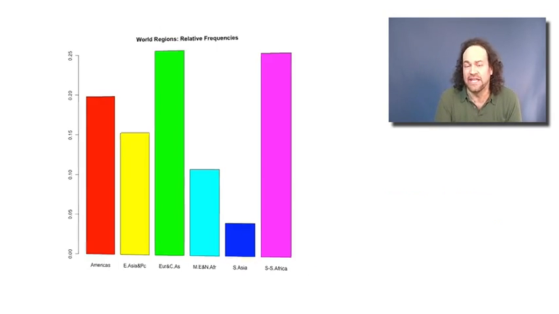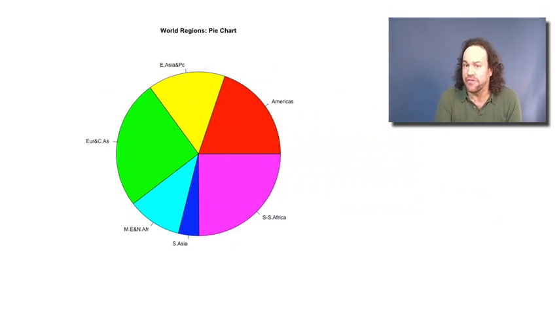Another way that we can illustrate that same data is with a pie chart, as illustrated here. A pie chart considers a round circle or a pie and chops up slices of it in proportion to how many of the data fit into each of the different categories. In this case, how many of those 197 different countries and territories fit into each of the 6 different regions.